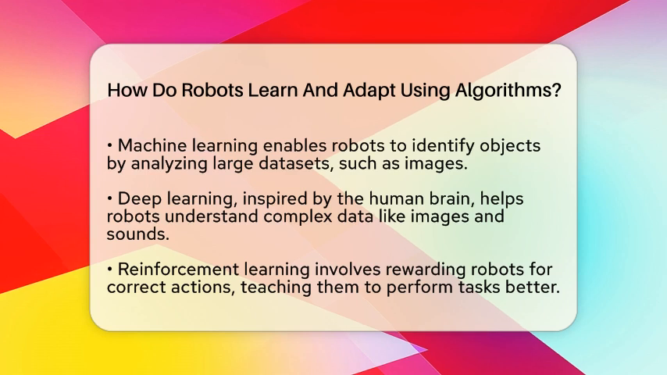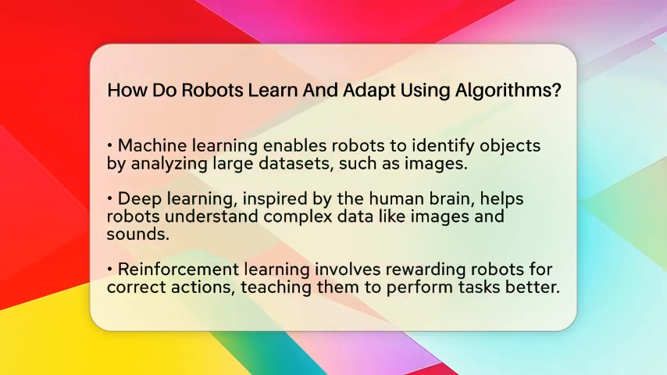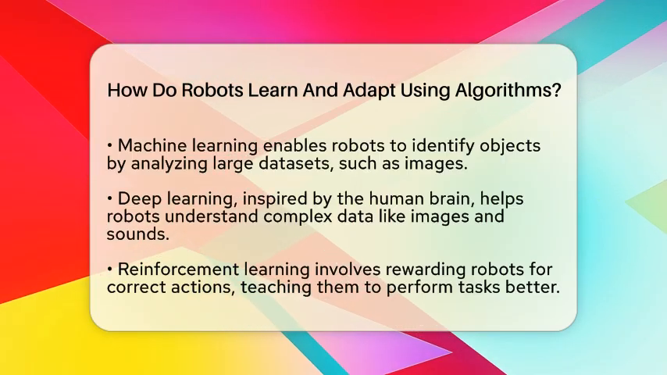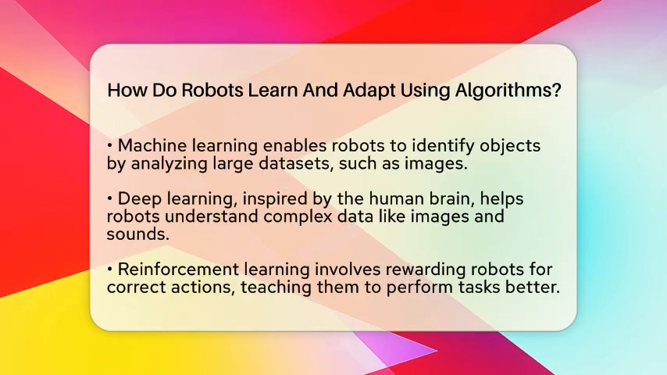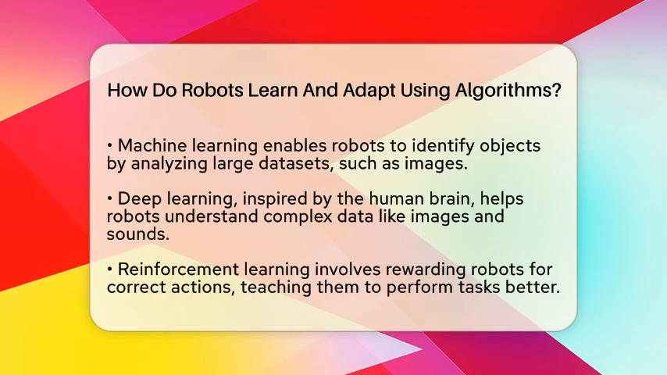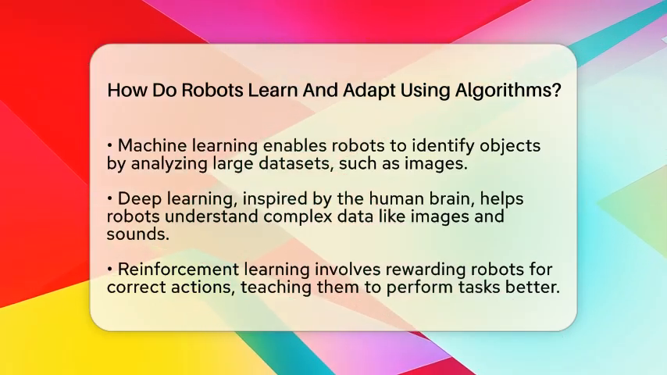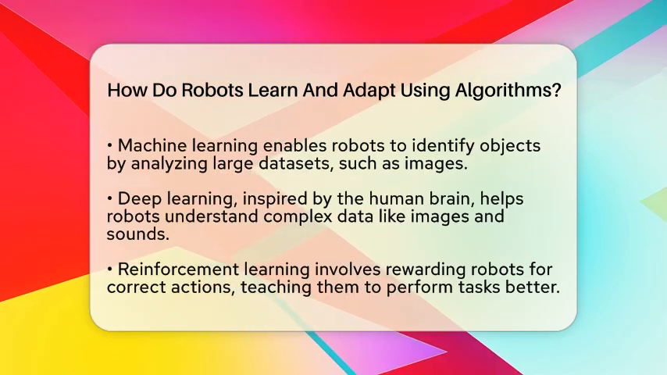Reinforcement learning is another important method. It works like training a pet. The robot tries different actions and gets rewards for good results. If it moves in the right direction or picks up an object correctly, it gets a reward. Over time, it learns which actions lead to the best results. This type of learning is great for teaching robots to move, navigate, or manipulate objects in changing environments.